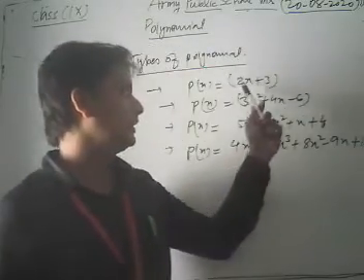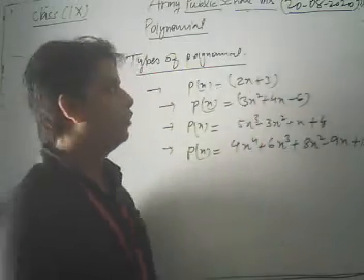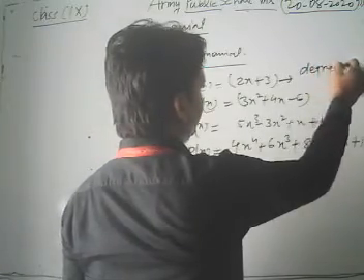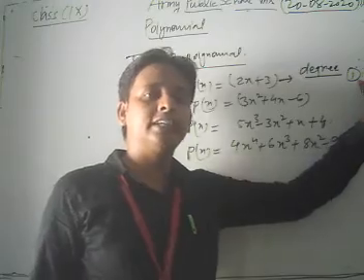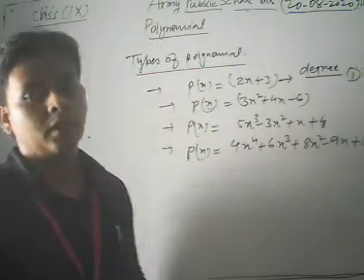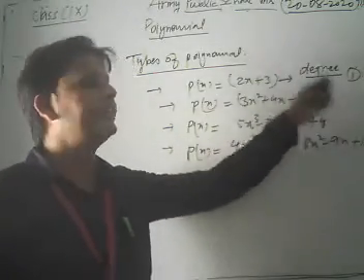Now let's see, in this polynomial the highest power of the variable is 1, so the degree of the polynomial is 1. If the degree of any polynomial is 1, then it is said to be a linear polynomial.